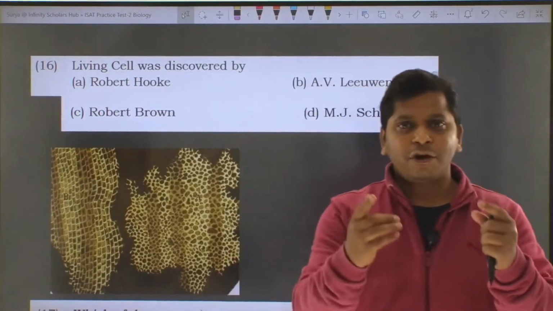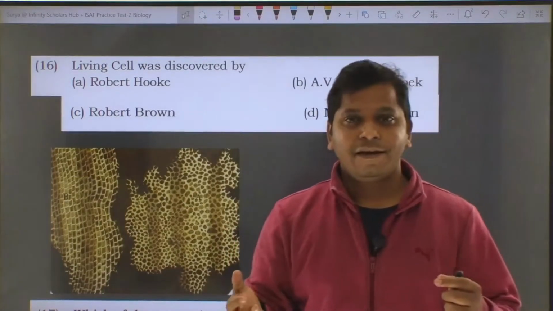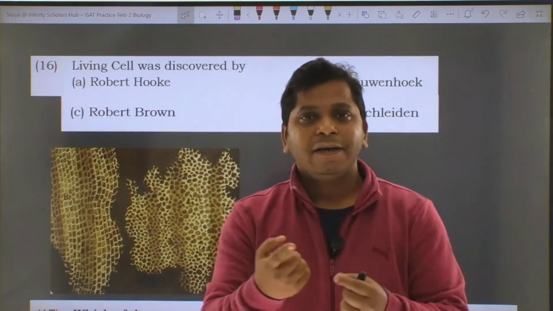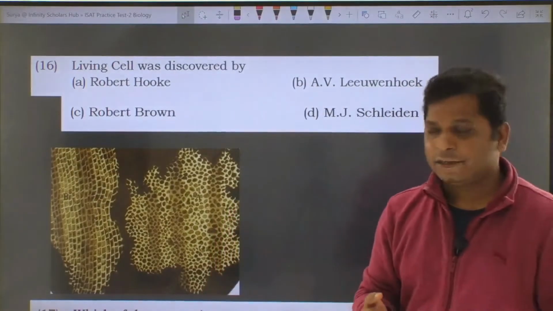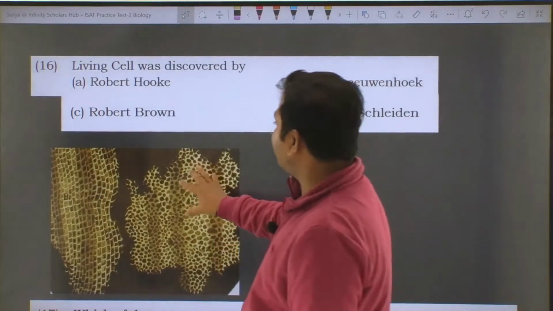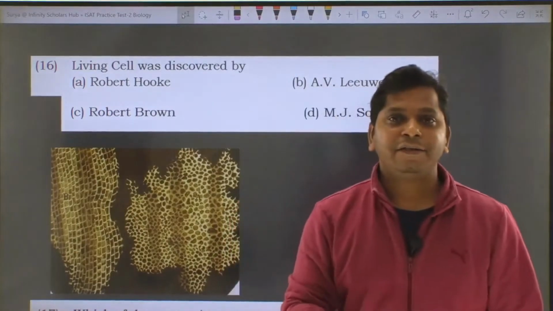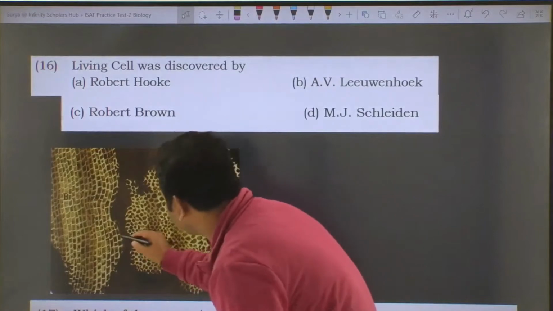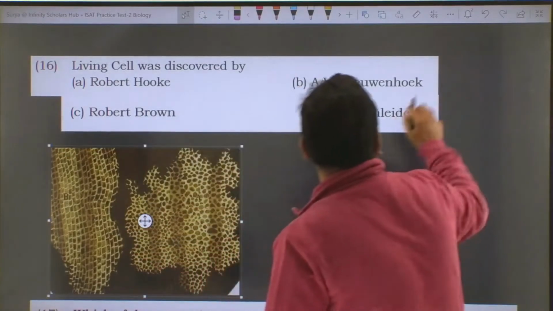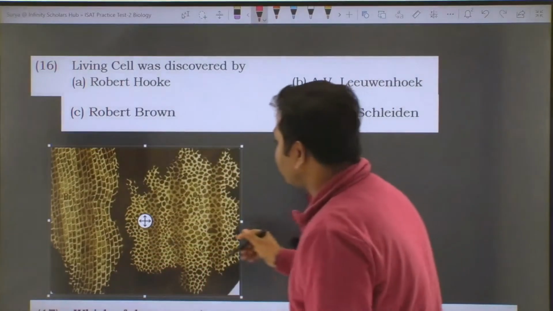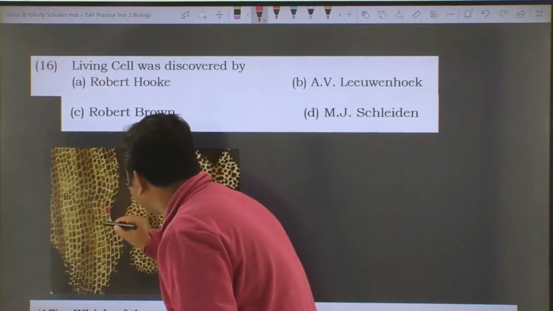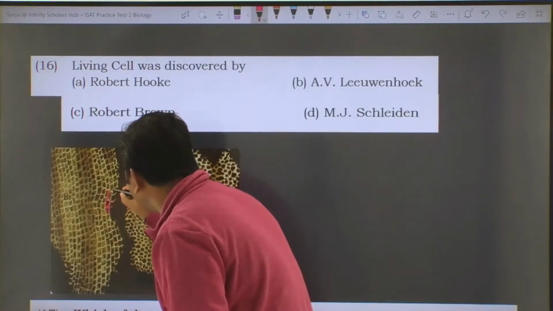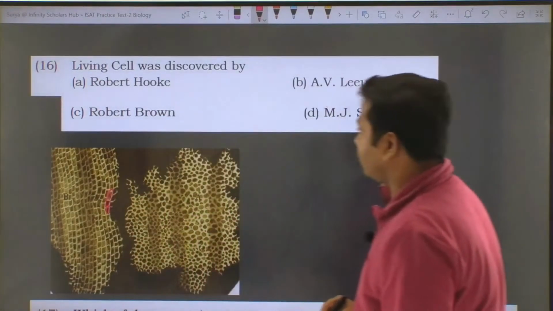Cork is nothing but dead cells because it is the outer portion of the plant, which is the bark, and bark is a dead tissue. So what Robert Hooke saw is not a living cell but a dead cell, and the compartments he referred to as cells are just the cell walls. So he did not visualize the living cell for the first time.